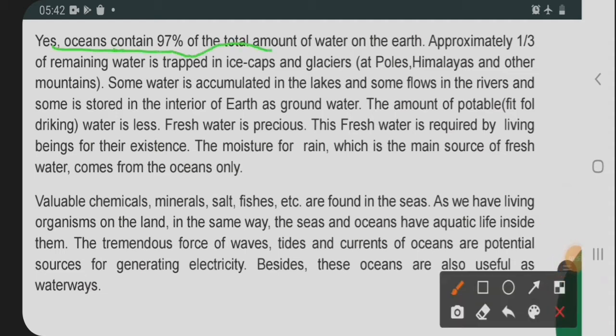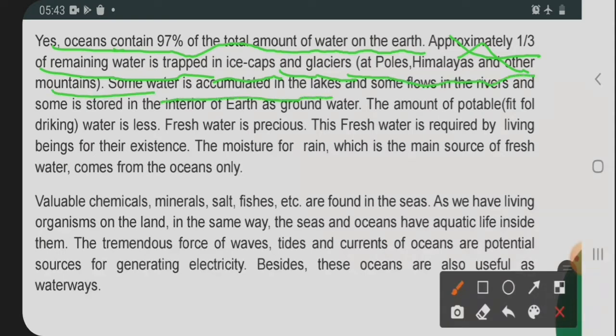Yes, oceans contain approximately 97% of the total amount of water on the earth. One third of the remaining water is trapped in the ice caps and glaciers at the poles, the Himalaya and other mountains.